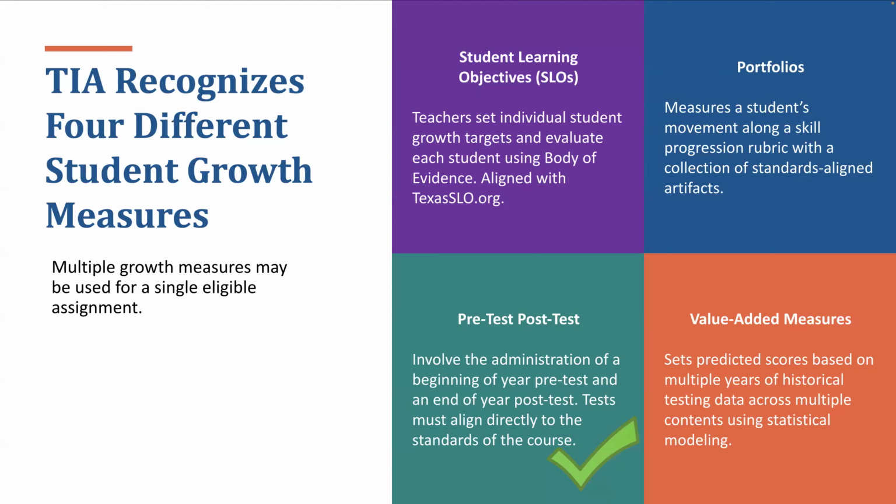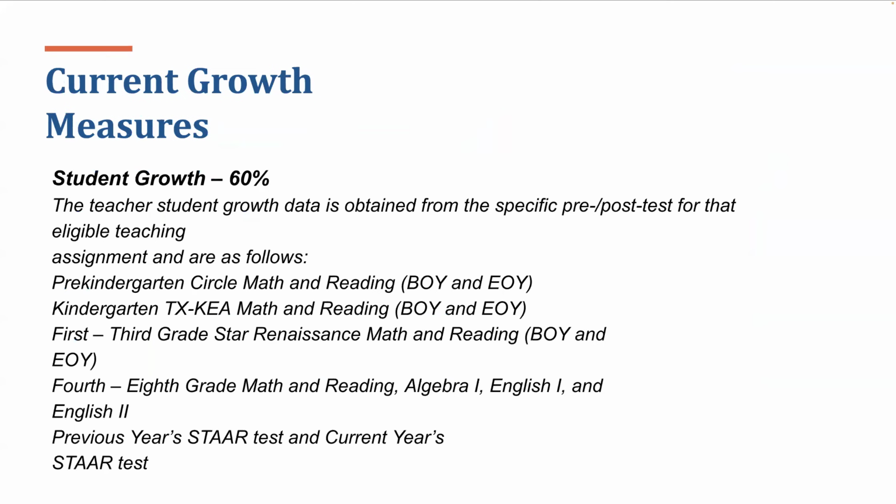The second part of teacher performance data includes the student growth measures. TIA recognizes 4 different student growth measures. At this time, China Spring ISD uses pre-test, post-test as the growth measure for all eligible assignments. The current growth measures are obtained from specific pre-post tests for eligible teaching assignments, and they are as follows.